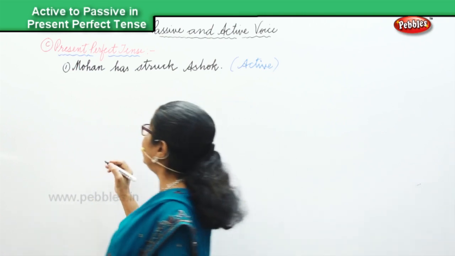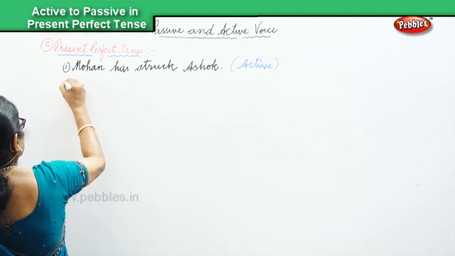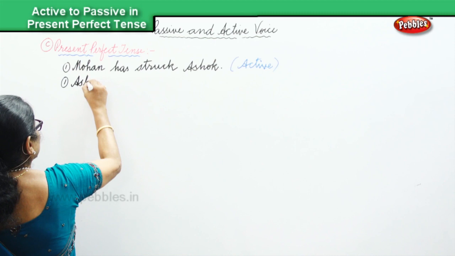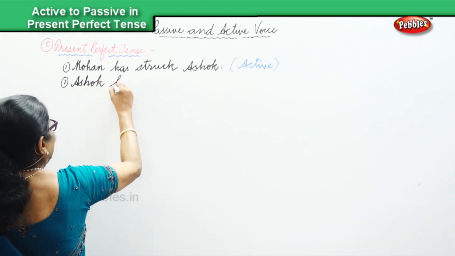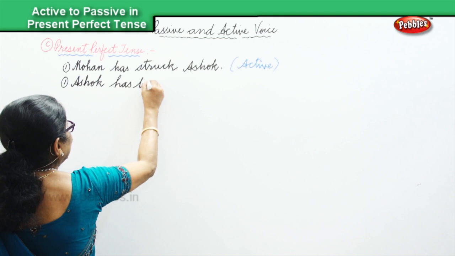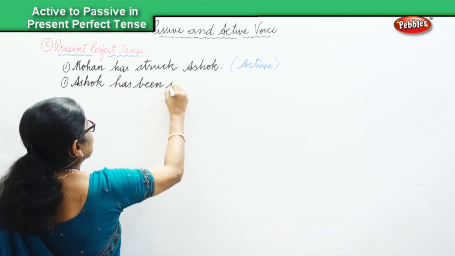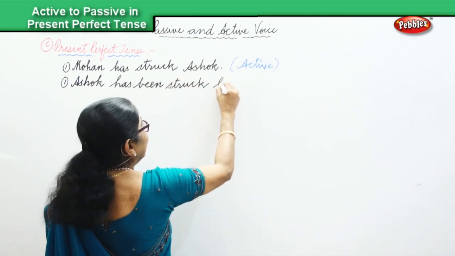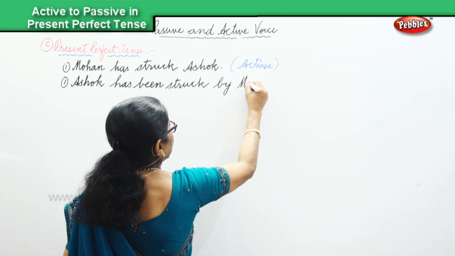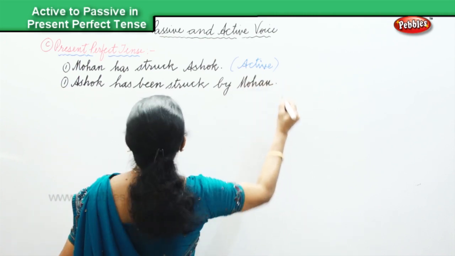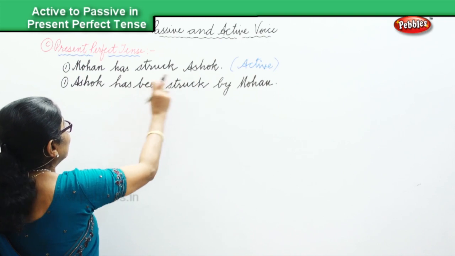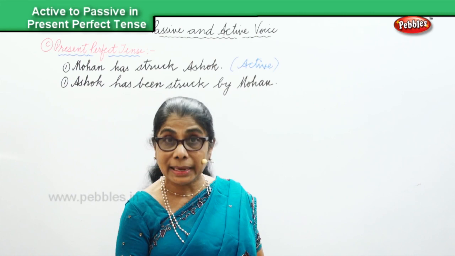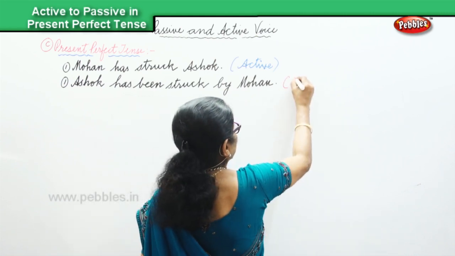So we are changing to present perfect. Ashok has been struck. By whom? By Mohin. That is in the passive voice. Very good.